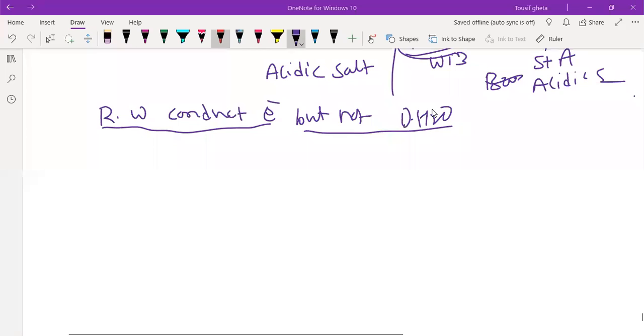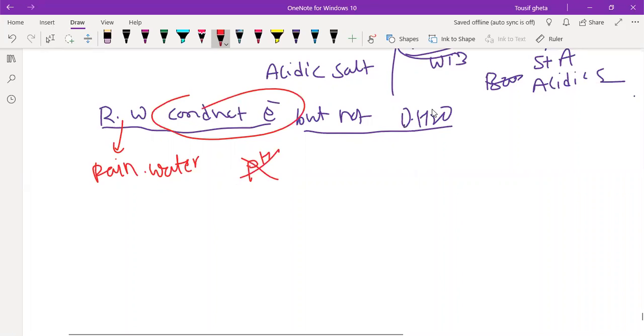So this is rainwater. It is not about pH. We will not take an answer like sulfur and iron, or that the water does not contain minerals. Divya Rani, everything is correct, but the major word did not come. The one thing responsible for conduction of electricity is ions.